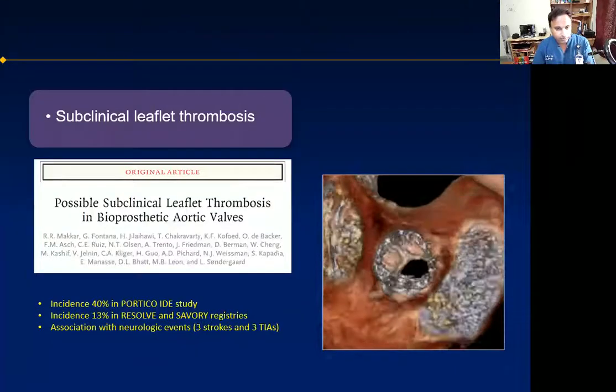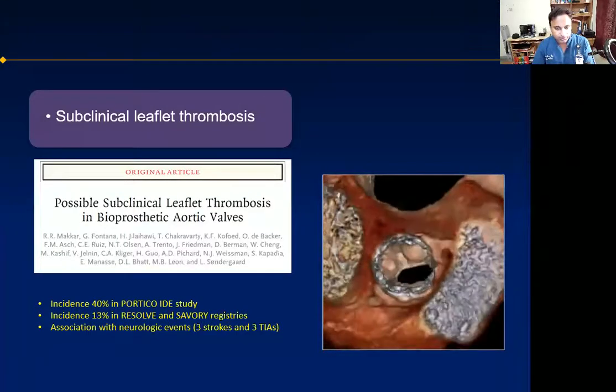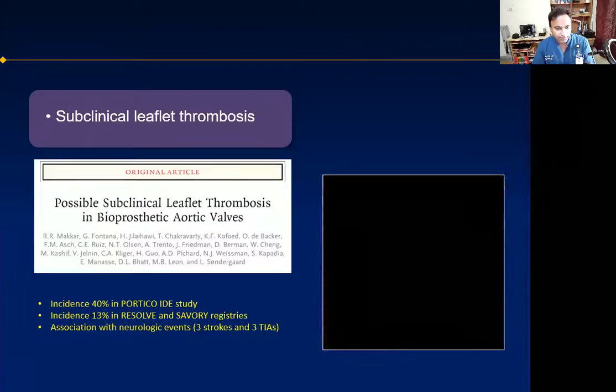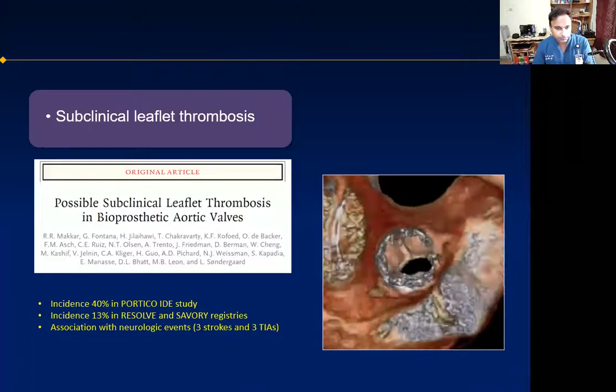Finally, the issue of valve thrombosis. The incidence of subclinical leaflet thrombosis is as high as 40% with some valves. For some patients, it has been associated with neurological events.